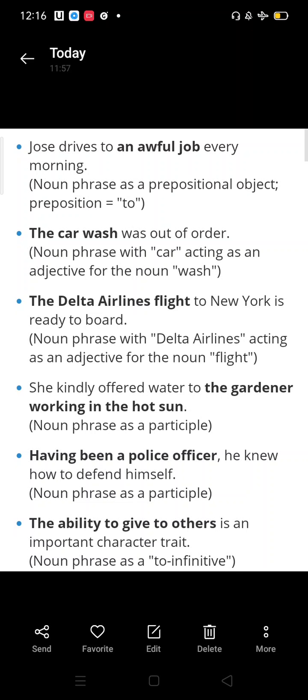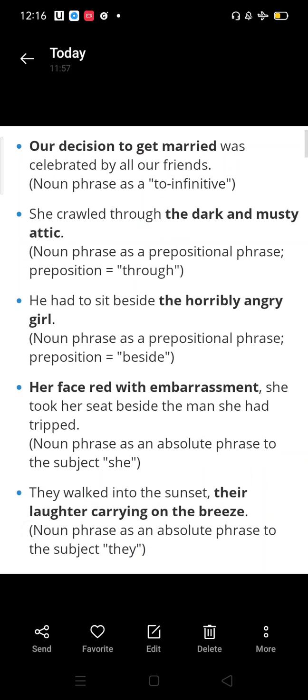Having been a police officer, he knew how to defend himself. Here, having been a police officer is a noun phrase as a participle. The ability to give others is an important character trait. The noun phrase as a to-infinitive. Let us see further more examples. Our decision to get married was celebrated by all our friends. Here the noun phrase as a to-infinitive.